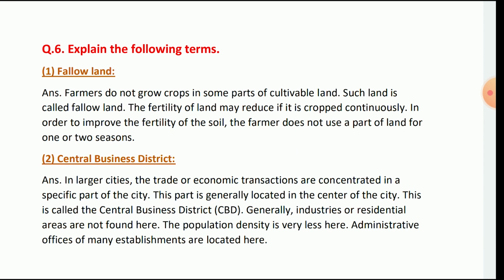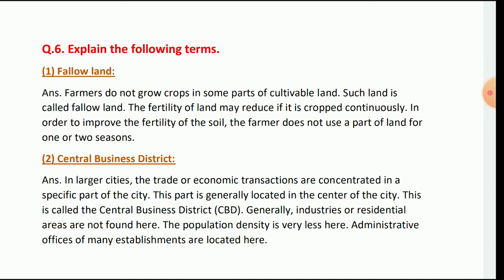Explain the following terms. First, fallow lands. Answer: farmers do not grow crops in some parts of the cultivated land. Such land is called fallow land. The fertility of land may reduce if it is cropped continuously. In order to improve the fertility of the soil, the farmers leave a part of the land uncultivated for one or two seasons.